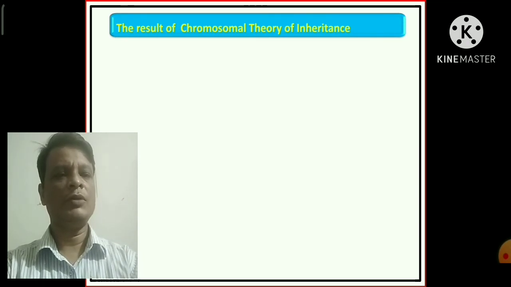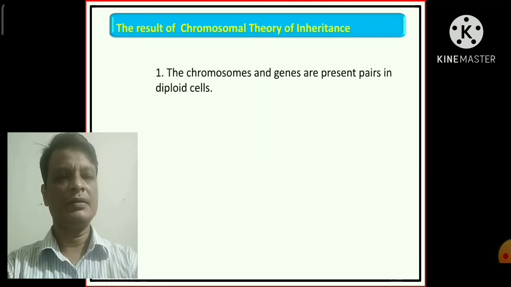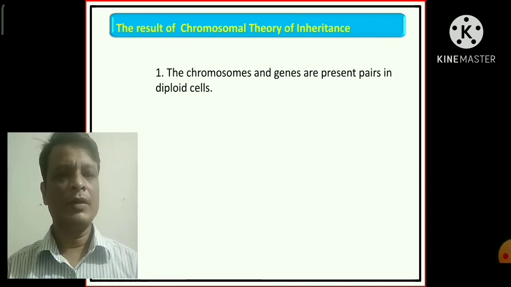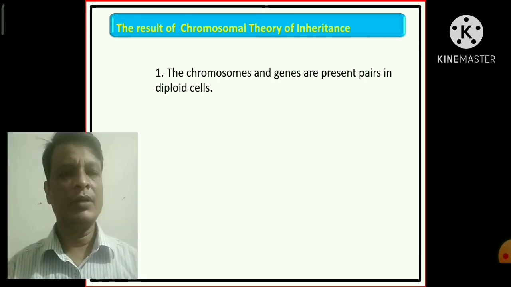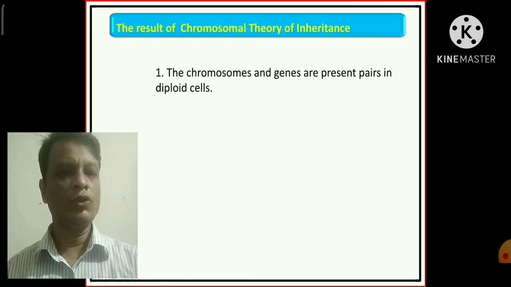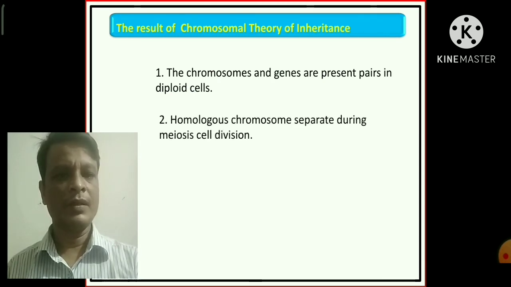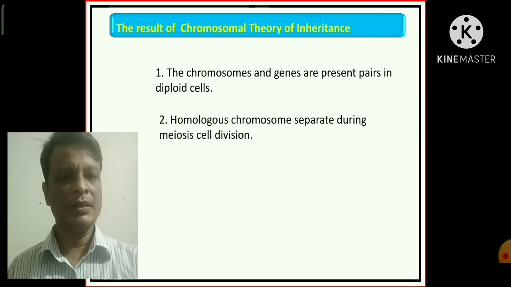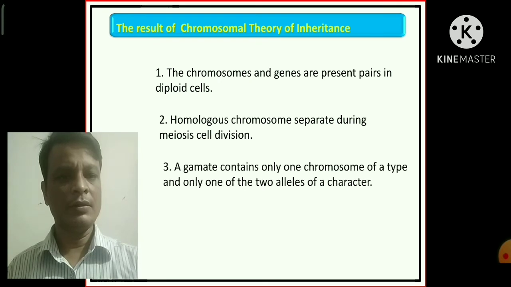Now the chromosomal theory of inheritance. Sutton and Boveri first introduced this theory. Number 1, the chromosomes and the genes are present in pairs in a diploid cell. Number 2, homologous chromosomes separate during meiosis cell division. Number 3, a gamete contains only 1 chromosome of a type and only 1 of the 2 alleles of the characters.